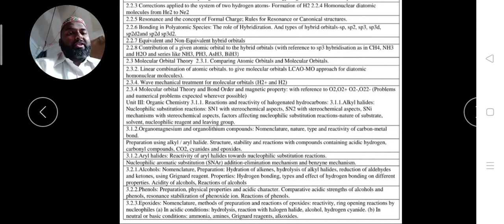Then the nomenclature we have to see, its preparation by using the hydration of the alkenes, hydrolysis of the alkyl halides, reduction of the aldehydes and the ketones, using the Grignard reagent. Then the properties like the hydrogen bonding, types and the effect of the hydrogen bonding on different properties, acidity of the alcohol and the reactions of the alcohols we have to see.